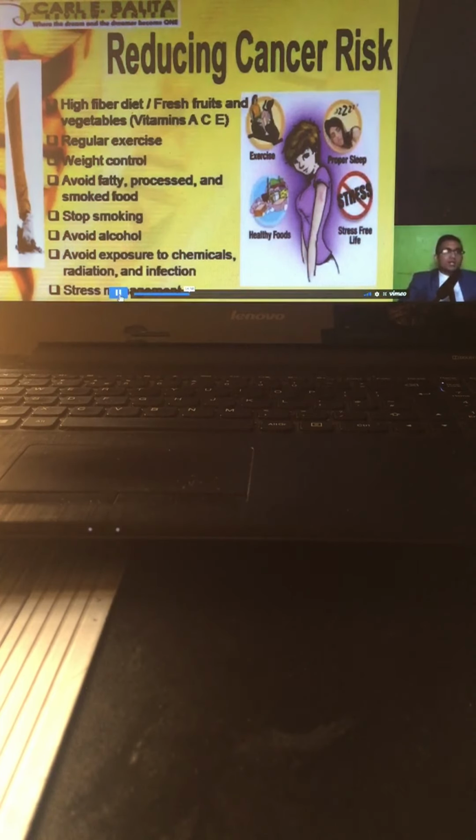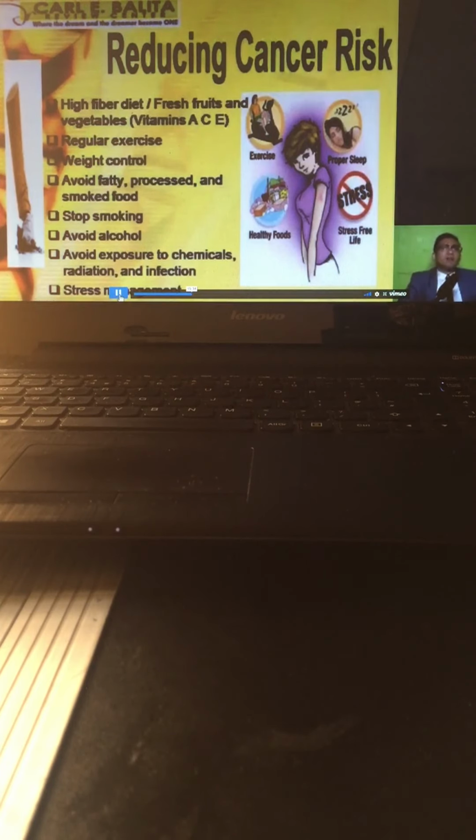Okay? Radiation and infection. Since microorganisms could also cause what? Could cause cancer. And of course, stress management. Diba? Sabi natin, lack of sleep. Okay, insomnia, lack of sleep. It causes what? Yung ating natural killer cells ay bumababa. So, pag mababa ang natural killer cells, nawawala yung ability niya on engulfing cancer cells. So, that is why relaxation and different types of stress management should be taught to the patient to reduce the cancer risk. Alright. So, they are what we call your primary prevention.